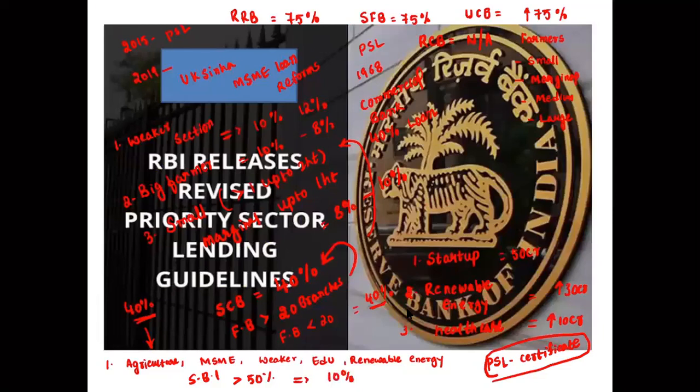That is called a PSL certificate purchase. And for those banks which have a shortfall of PSL, the one who regulates them is your RBI. Okay, so PSL shortfall money will be regulated by the RBI. In case of RRBs etc., it will be regulated by your NABARD.